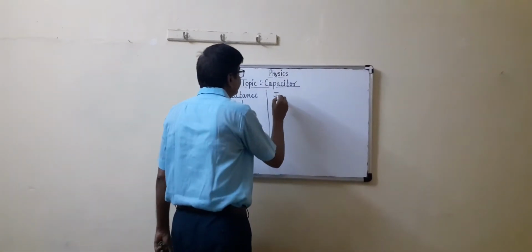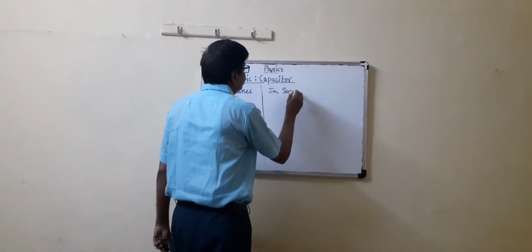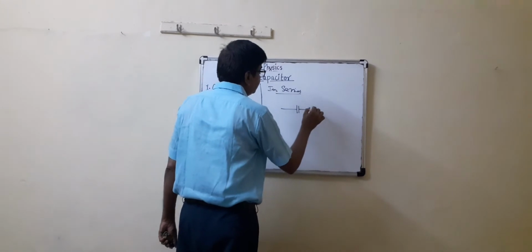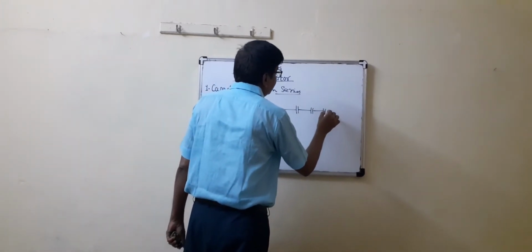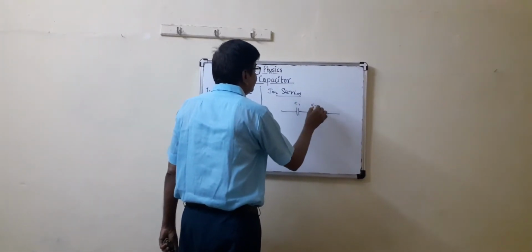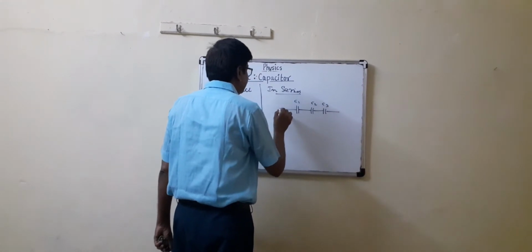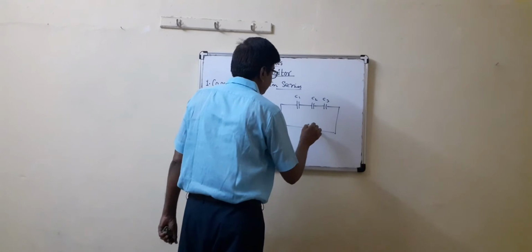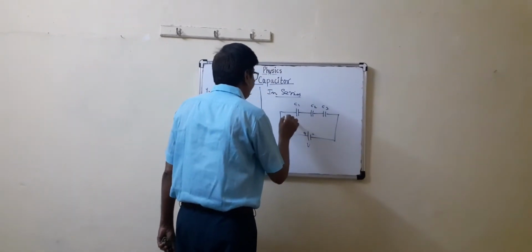Now in series, suppose this is the first capacitor, second capacitor, third capacitor, C1, C2, C3, connected in series.